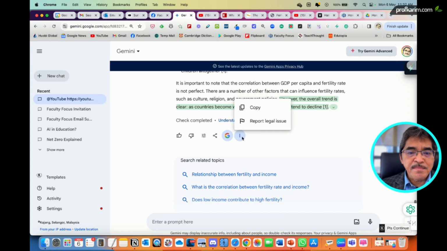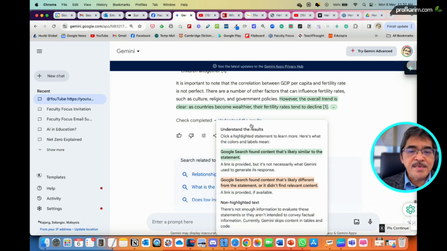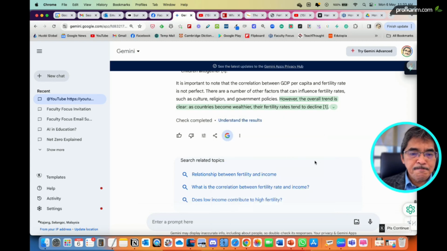What does the highlight mean? Understand the result. The green color means Google Search found content that's slightly similar to the statement. A link is provided, but it's not necessarily what Gemini used to generate its response. And the pink color, in this case we don't only have green, means Google Search found content that's slightly different from the statement, or it didn't find relevant content. Okay, so these are the things.